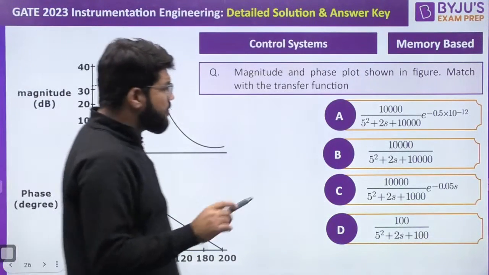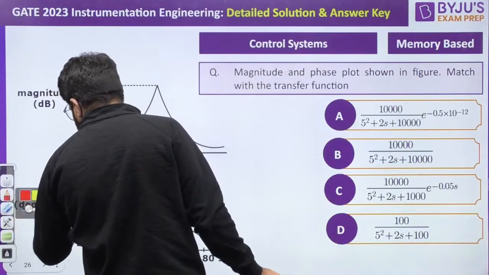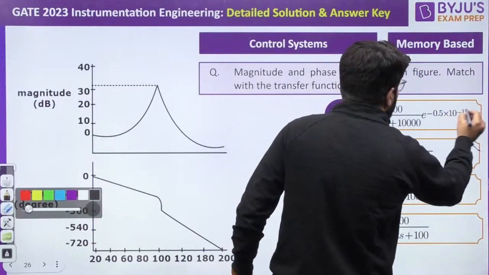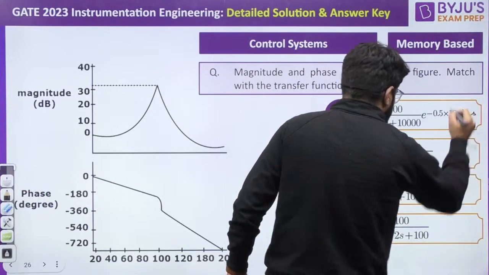Now one thing I will mention here. This also has e power minus 0.5 10 power minus 12 into s.